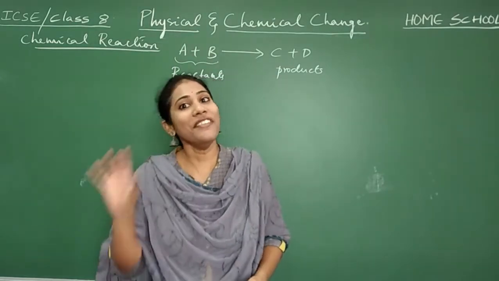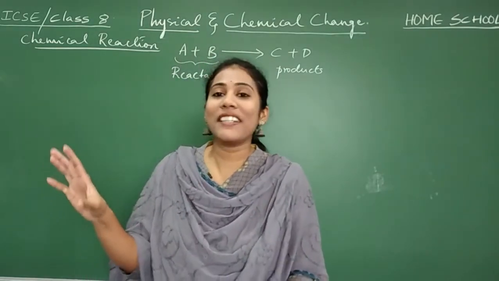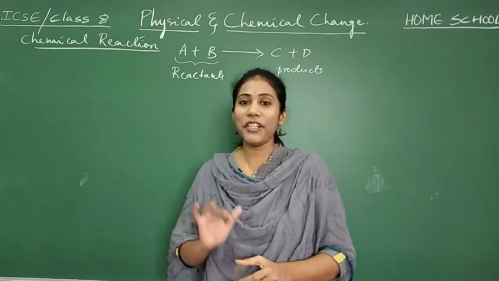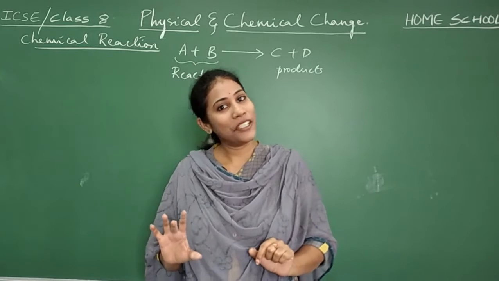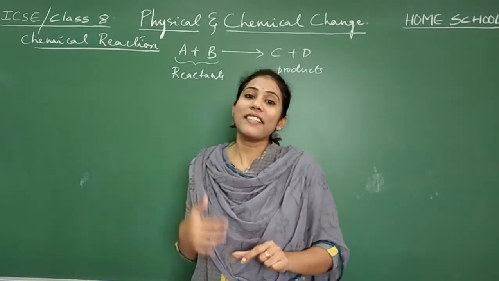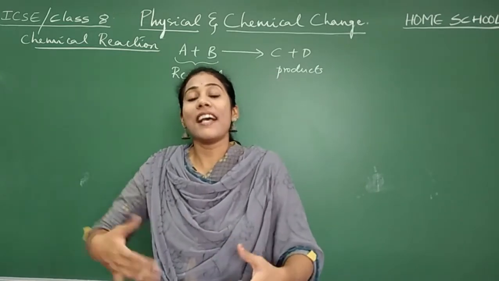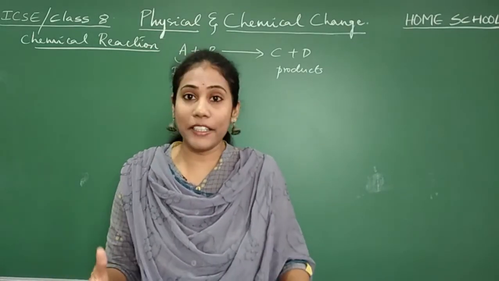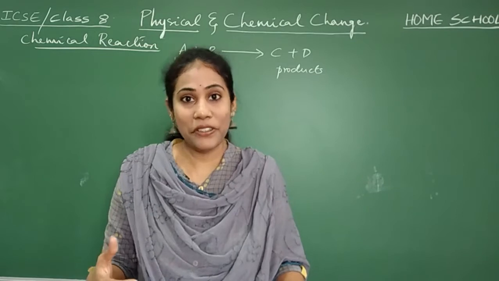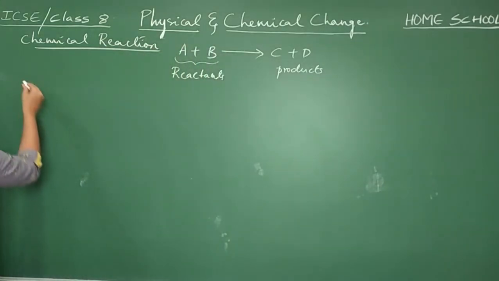We will discuss those factors one by one in this video. That is the main motto of this video. So we are going to discuss the number of ways a chemical change or reaction can be identified or recognized. Try to observe carefully.